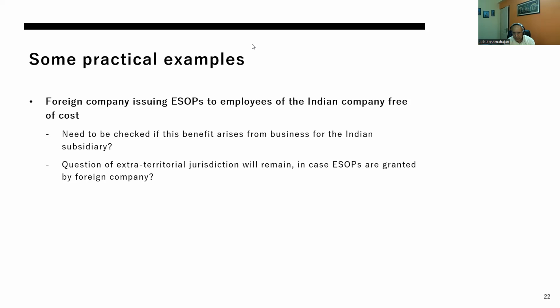But since on this particular law and the circular there are so many things which taxpayers would be litigating, this point of extraterritorial applicability of the law should also be challenged along with that.